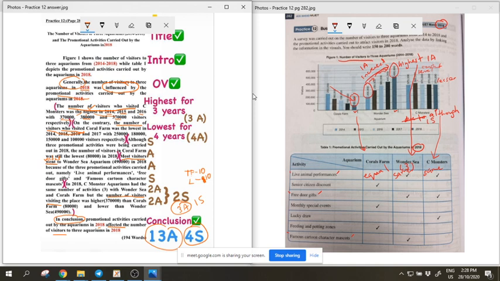He just put the 3 years all together. But of course, this question you can, because indeed it is the highest for those 3 years. You compare these 3 years here. Indeed all this is the highest for these 3 years. So okay lah, you can lump sum all.